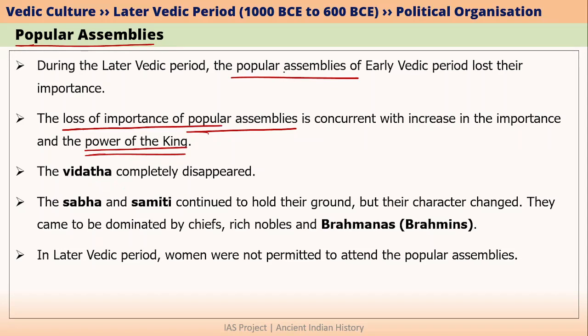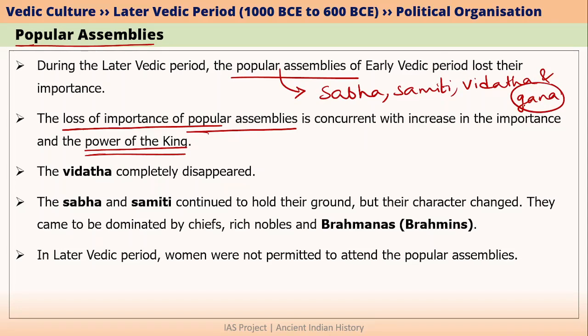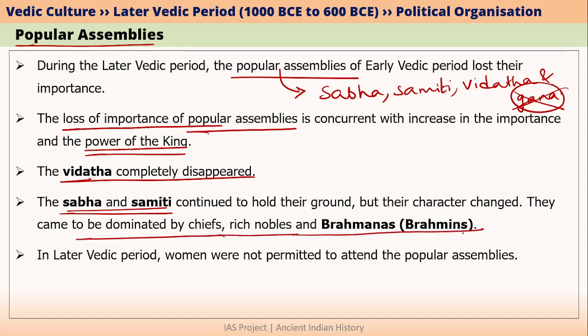So basically, the loss of importance of popular assemblies is directly related to the increase in the power of the king. We already talked about the type of popular assemblies in early Vedic period. We talked about Sabha, Samiti, Vidatha and Gana. Gana was mainly important from the point of view of military. That is why we won't consider this here. So the Vidatha completely disappeared. But the Sabha and Samiti continued to exist even in later Vedic period. However, the nature or the character of Sabha and Samiti has changed a little bit. What happened was, these Sabha and Samiti came to be dominated by chiefs, rich nobles and also by Brahmins. So this is very important.